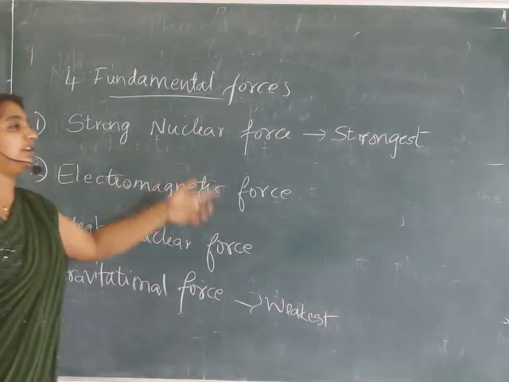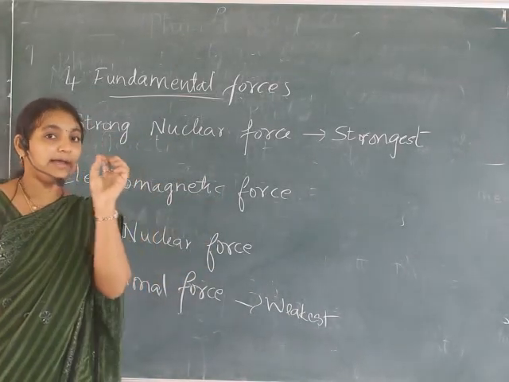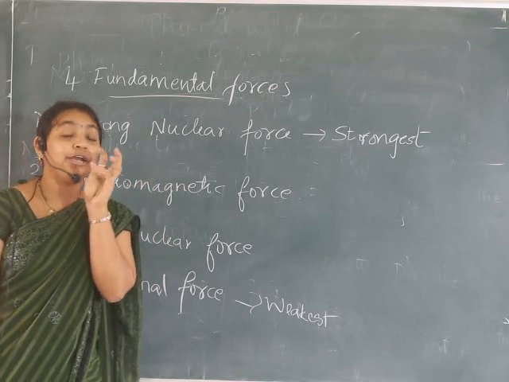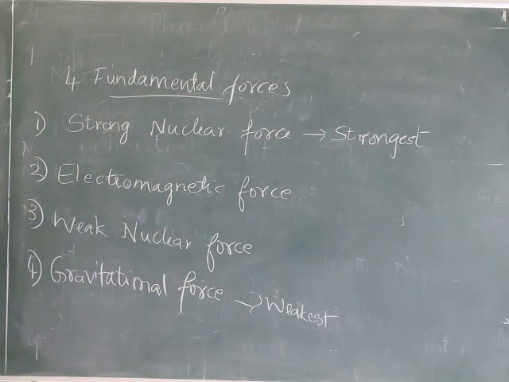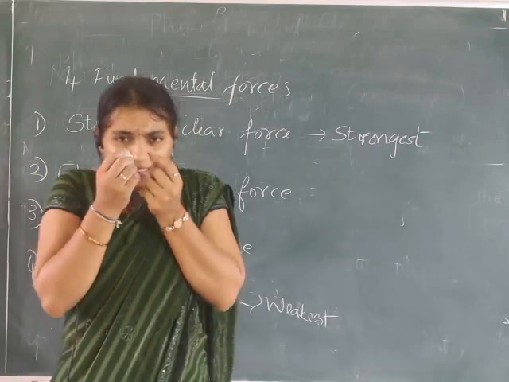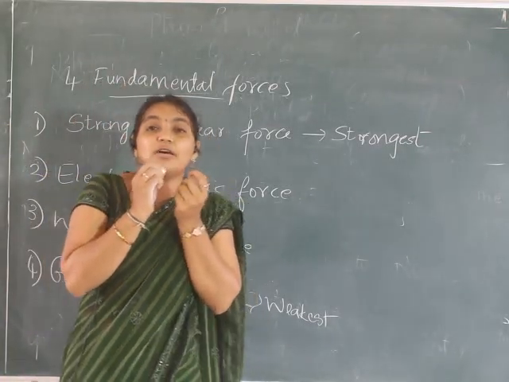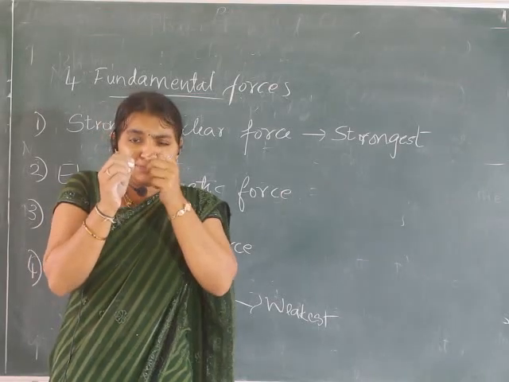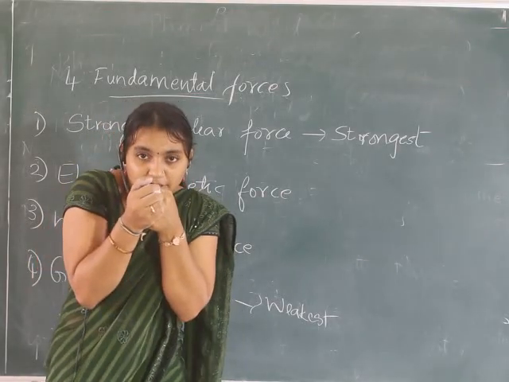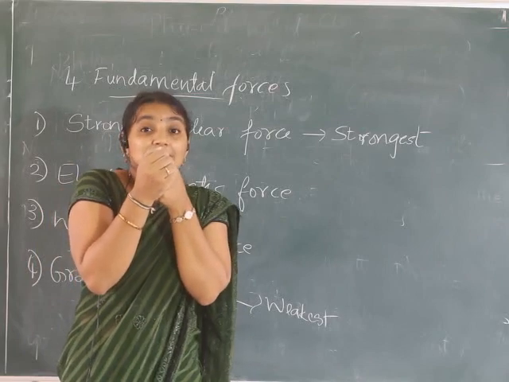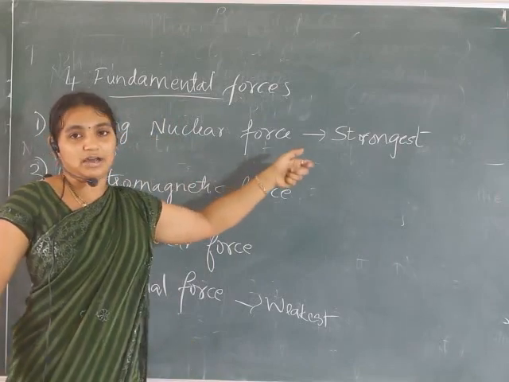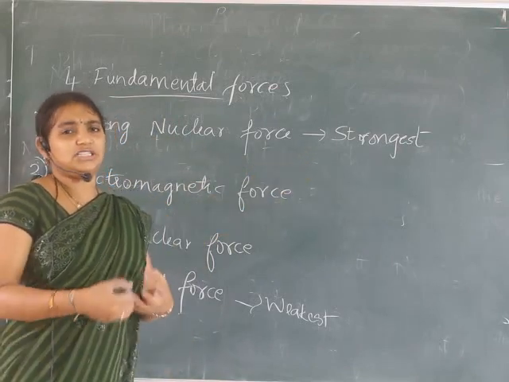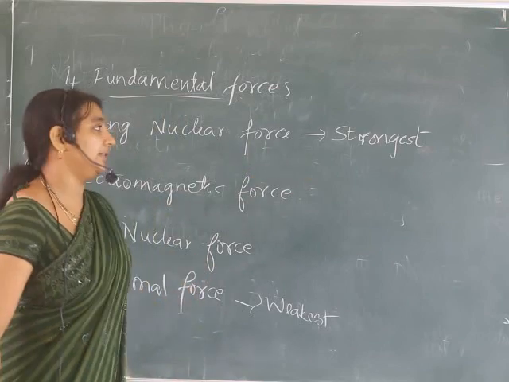This strong nuclear force is present in the atom. It binds proton and neutron in the nucleus. You know what is nucleus? Nucleus consists of proton and neutron. These proton and neutron are combined and held together very tightly inside the very small nucleus. The force present is called strong nuclear force. It is a very strong force, which makes it difficult to separate them.